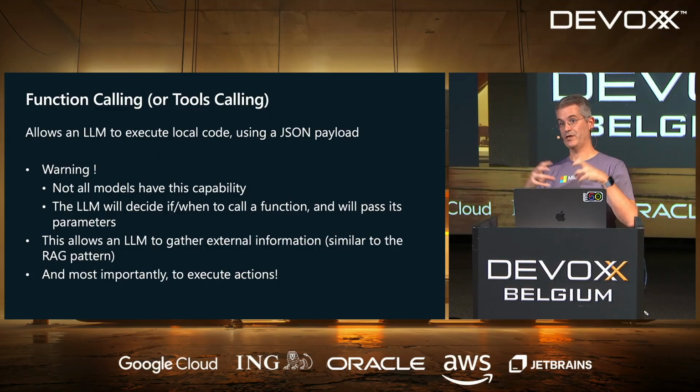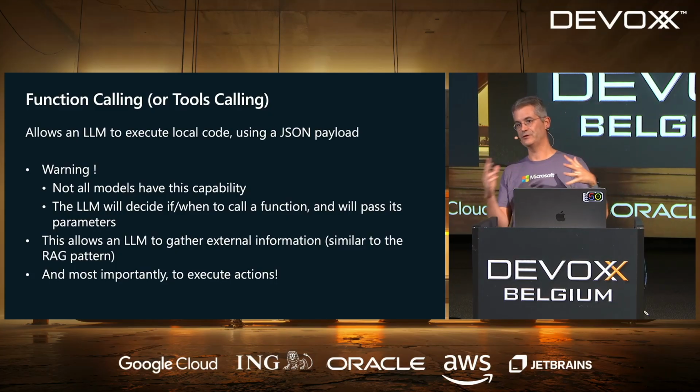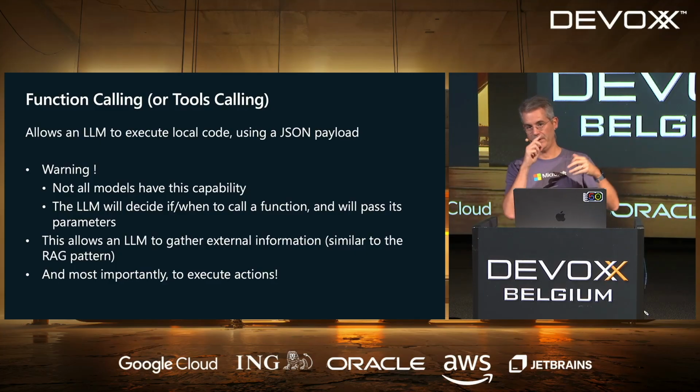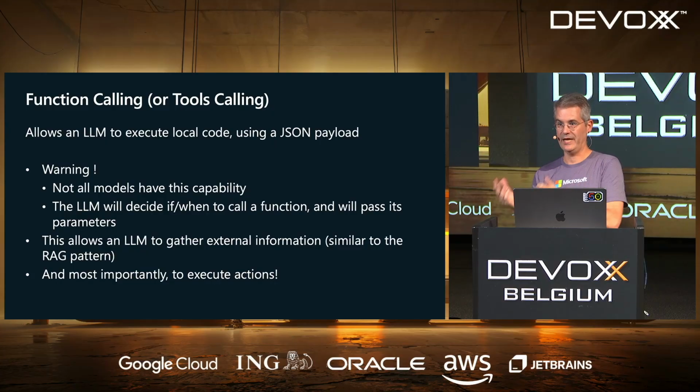So it can get information that it couldn't have otherwise. It's a little bit the same idea as the RAG pattern, but it's not done the same way. In RAG, you gather your data, put it in a vector database, and send it to the LLM. Here it's kind of the opposite: it's the LLM getting the data. But in the end, it's the same idea, getting external data, recent or private, to your LLM. That's the first thing you can do.